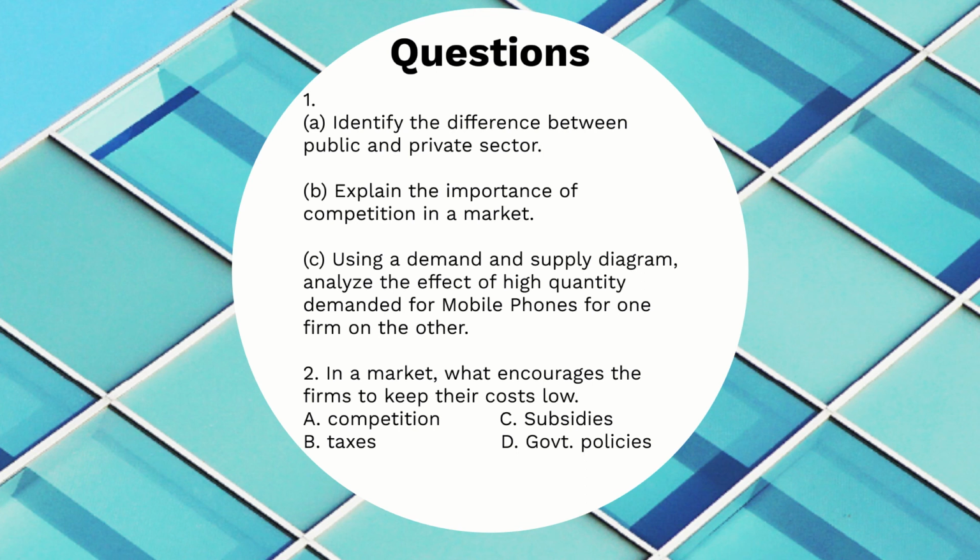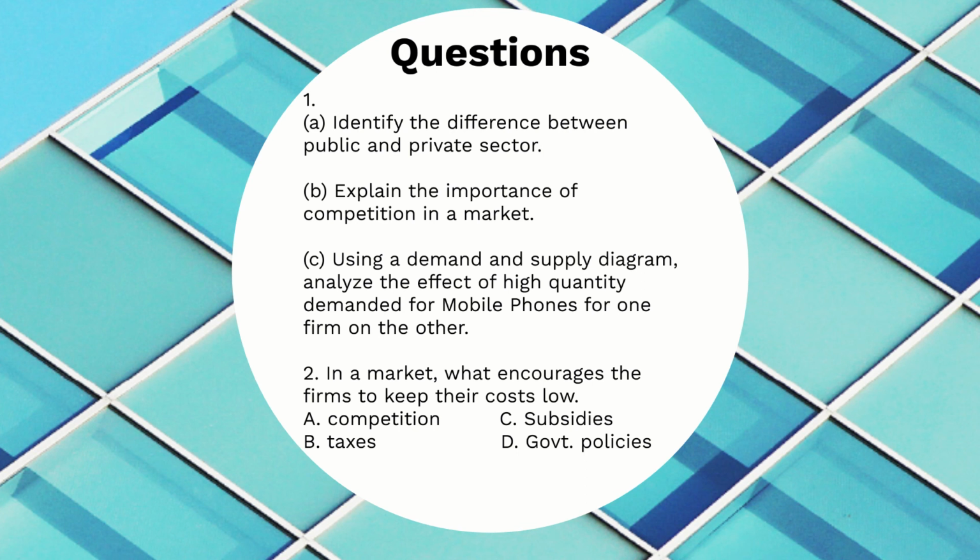First of all, make the axis, label the origin, label the axes as price and quantity. Okay, and so on the other firm what will happen? Demand will fall for them, so we need to show a left shift in the demand.